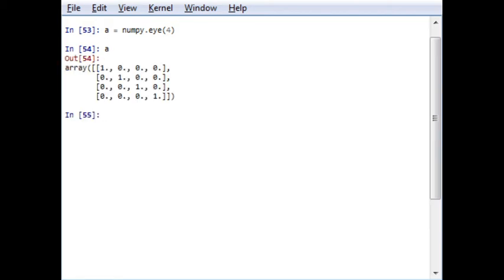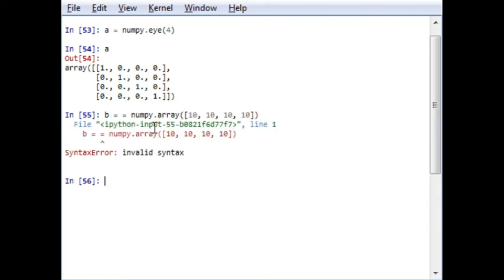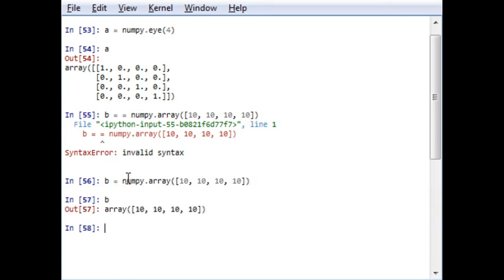So now let's say B is another array, instead of 1 2 3 4, a floating point number, numpy.array 10. So B is this, 10 10 10.